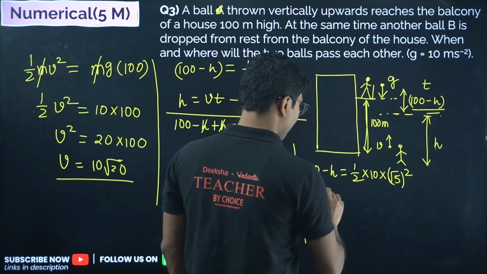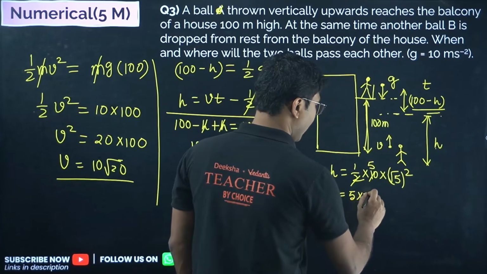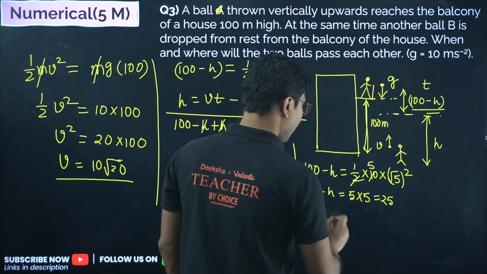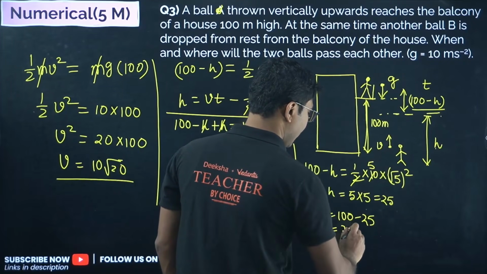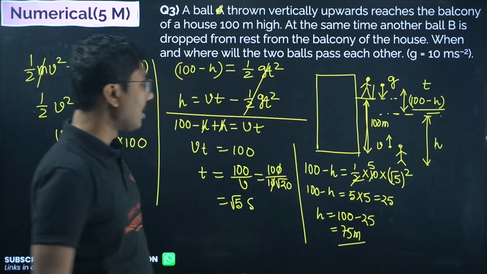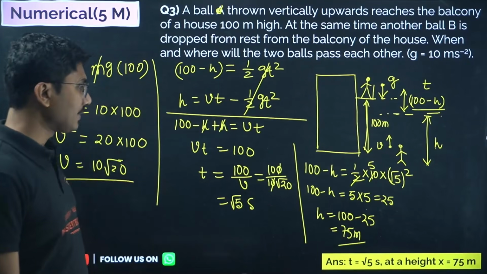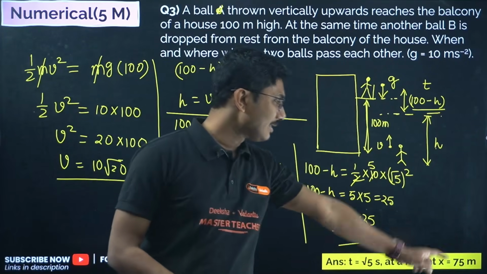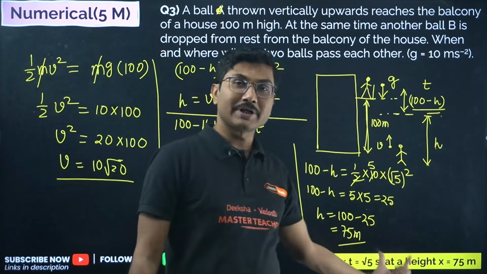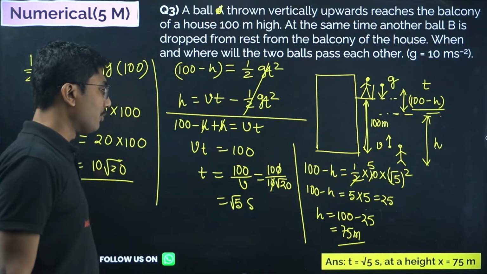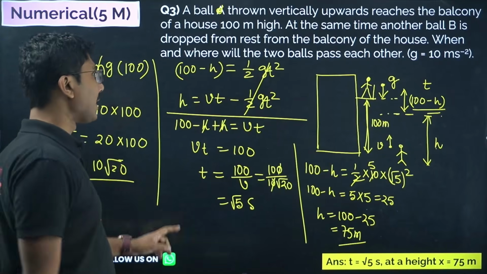So 100 minus h equals 5 into 5, that is 25. So h equals 100 minus 25, that is 75 meters. So the ball meets at a height of 75 meter and after time root 5 second. So remember, it is height, not from the top, so that's why you have to mention at a height. If you don't mention that, your marks can be deducted. Easy problem, but a little bit more practice you require to solve such questions.